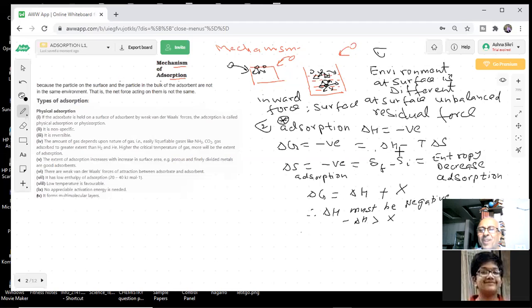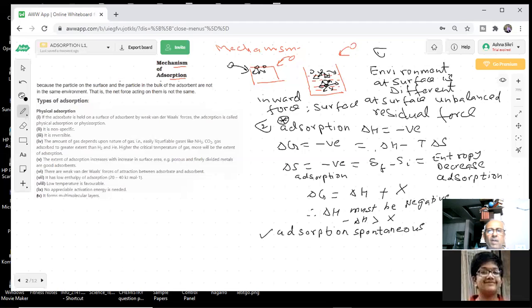But we know adsorption is a spontaneous process, students. In nature, it is happening. I'm not doing it. It is happening by itself. So what I have proved is that every adsorption will be an exothermic reaction. This question has been asked in the paper: why should adsorption be exothermic?